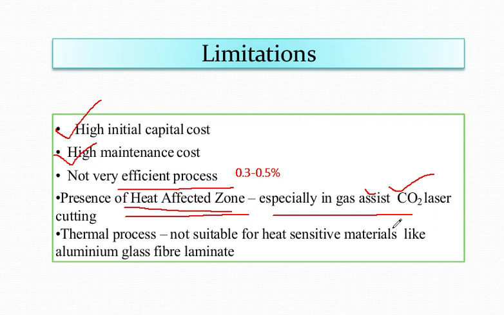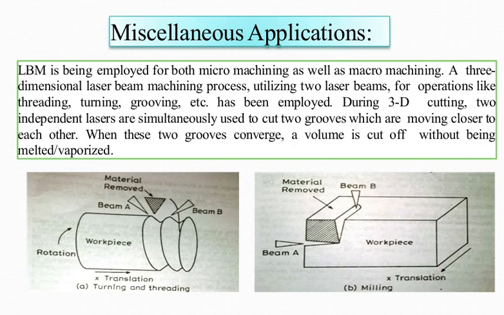Limitation is that it is a thermal process, not suitable for heat sensitive material like aluminum, glass fiber, laminate. Again I am repeating, it is a thermal process, thus it is not suitable for heat sensitive material like aluminum, glass fiber, laminate. So these are the miscellaneous applications you can have a look at here, and laser beam machining has been employed for both micro machining as well as macro machining.